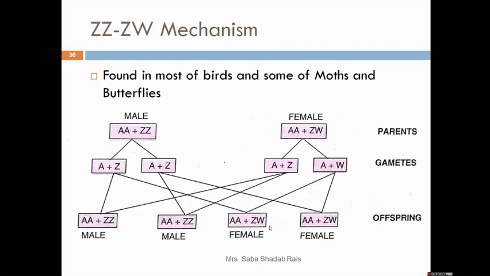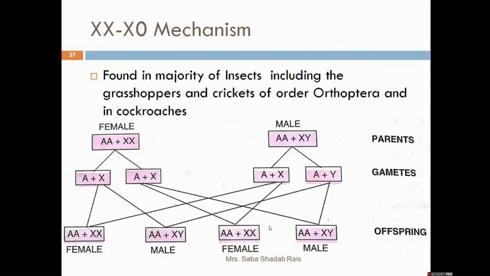The next mechanism, let us talk about, is the XX-X0 mechanism. Some people also read it as XXXO mechanism. It is zero, not the letter O. Here the O or zero means no chromosome.